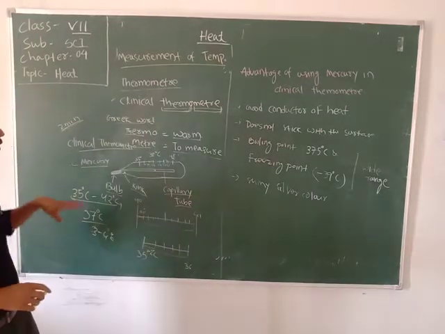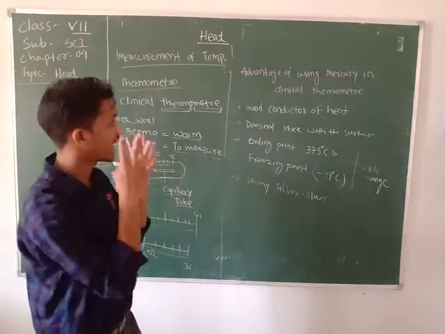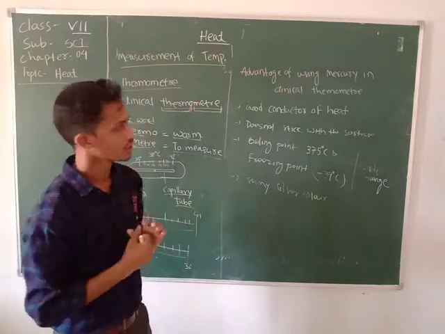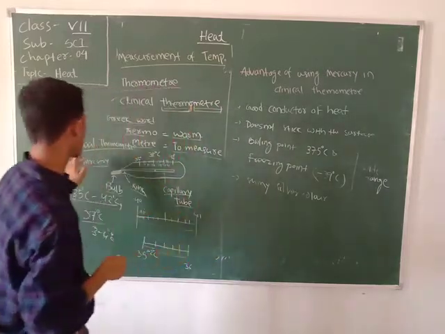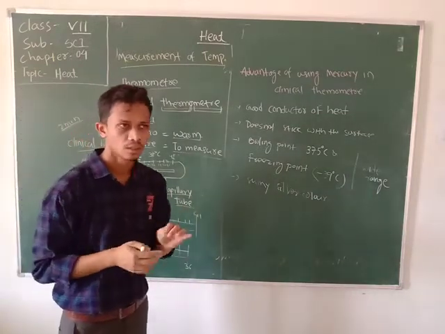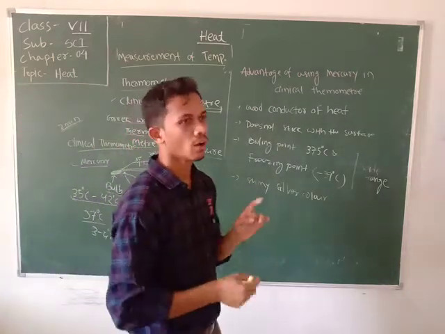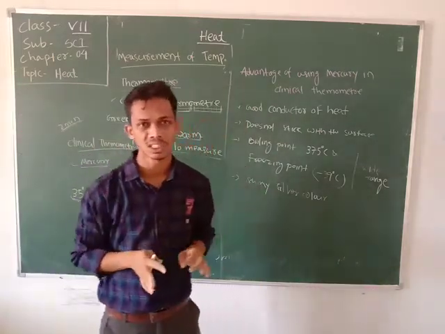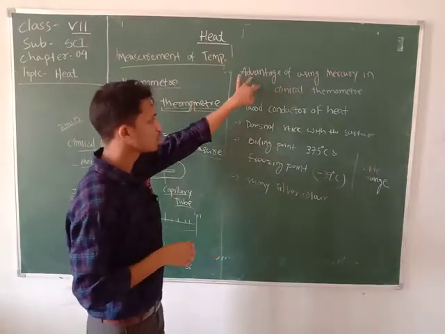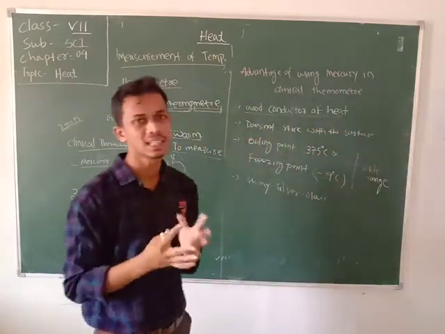Okay, so there is a question: why do we use mercury, and what are the advantages of using mercury inside a clinical thermometer? Students, mercury is a non-metal. You know about metals and non-metals. Mercury is the only non-metal which is present in liquid state at normal temperature. After that, mercury is a very good conductor of heat. It can easily conduct heat.